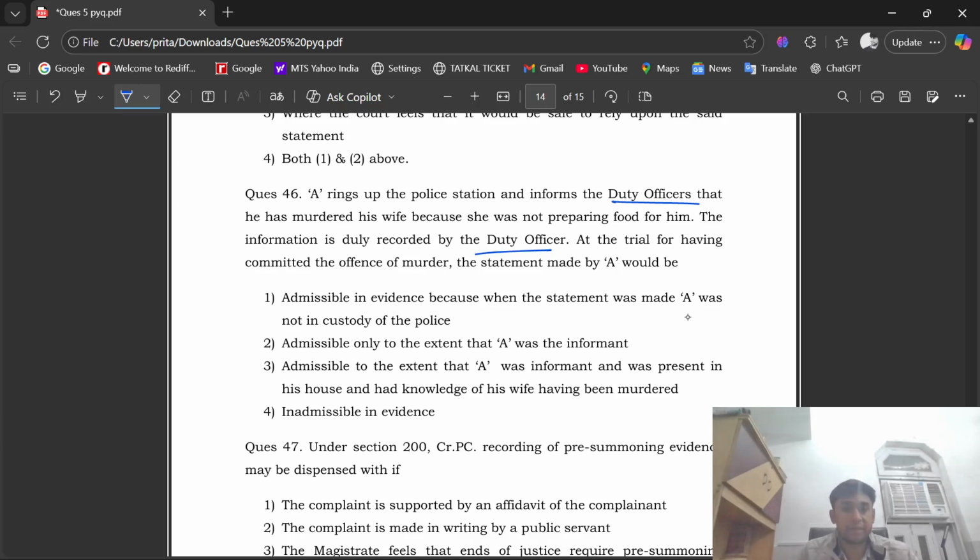At the trial for having committed the offense of murder, the statement made by A would be option number 1, admissible in evidence, because when the statement of A was made, he was not in police custody. Second, admissible only to the extent that A was the informant. Here the right option will be second, that is admissible only to the extent that A was the informant.